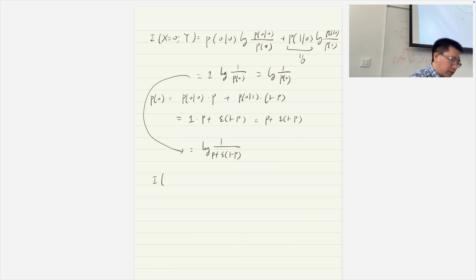And similarly, we can compute the other one.